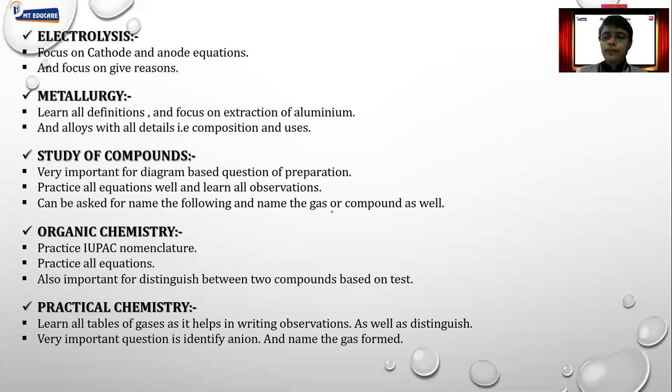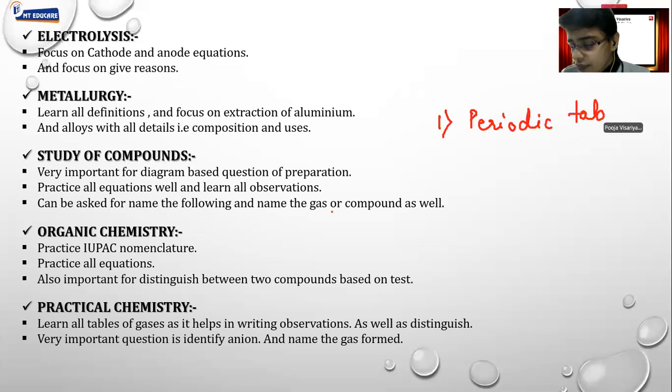Now I'll show you the preferences. I mean, while learning, which chapter are we supposed to do first and which chapter next? So this is how you're supposed to follow the sequence while learning. Always a day before the chemistry paper, you should follow the sequence. To begin with, the first chapter which you will learn is of course periodic table. Second chapter followed by this, learn chemical bonding.